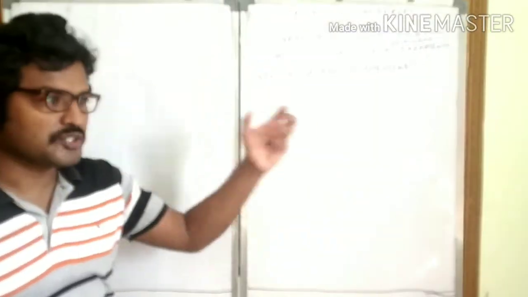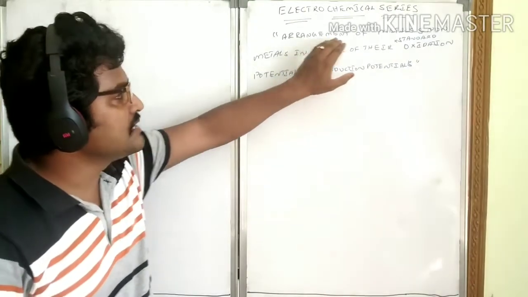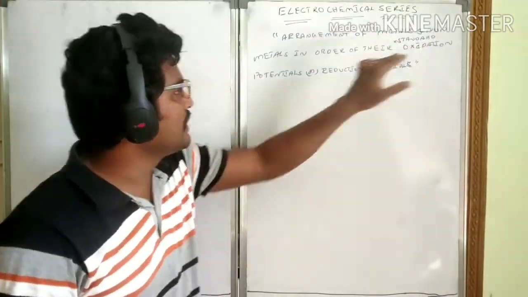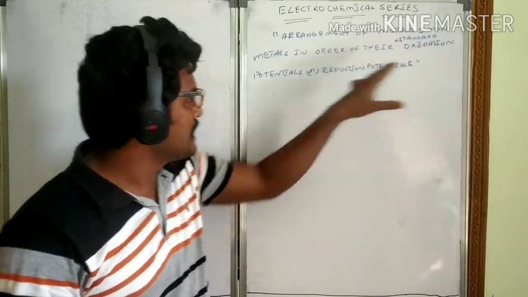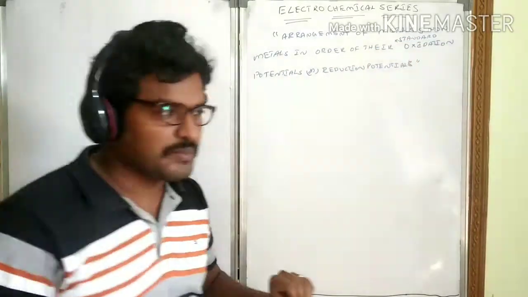So what is this electrochemical series? It means arrangement of metals and non-metals in order of their standard oxidation potentials or reduction potentials.